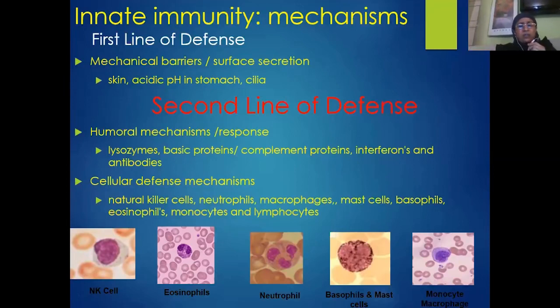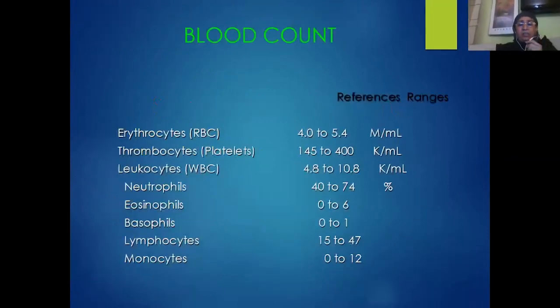So we have varieties of WBC cells like granulocytes and agranulocytes. Apart from that, we have natural killer cells. Among granulocytes, we have neutrophils, basophils, and eosinophils, and among agranulocytes, we have monocytes and lymphocytes. Apart from that, we have natural killer cells and also the activated monocytes, which are called macrophages. Similarly, the basophils, when they get activated, are called mast cells. So all these cells constitute what we call the cellular defense mechanism.